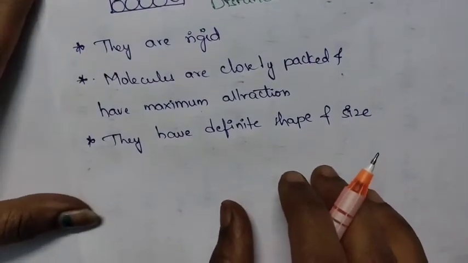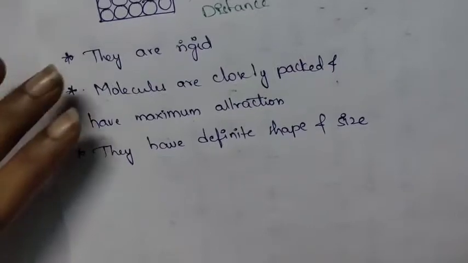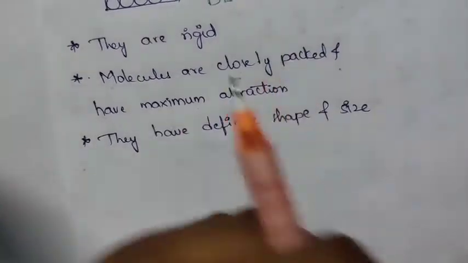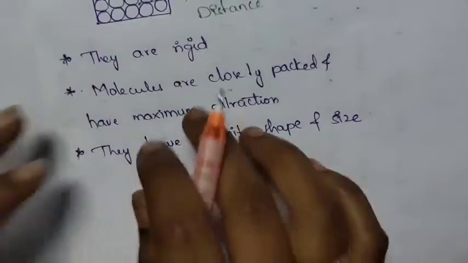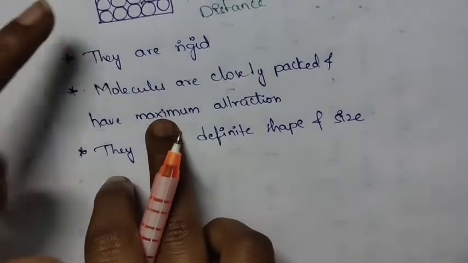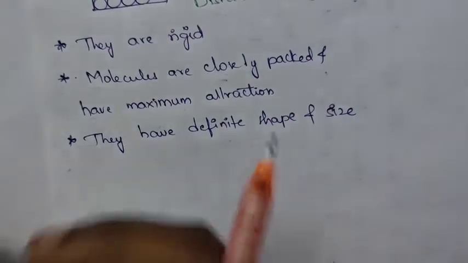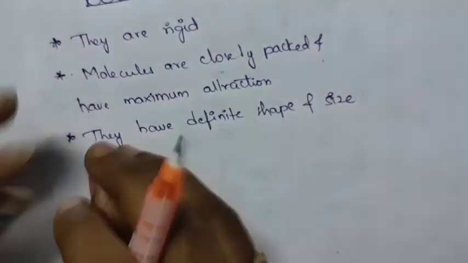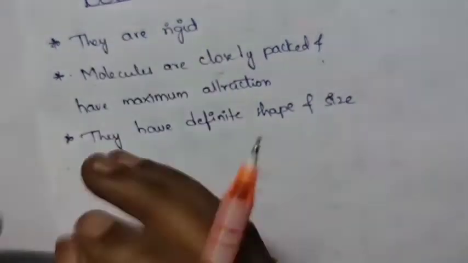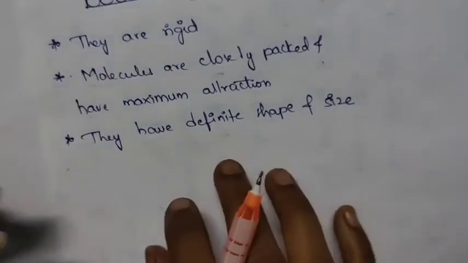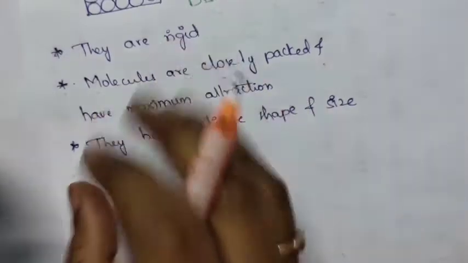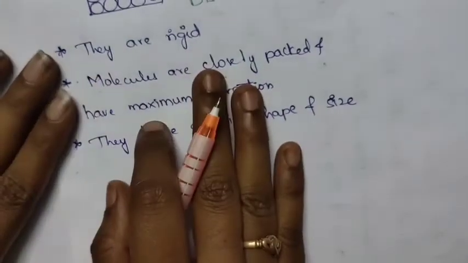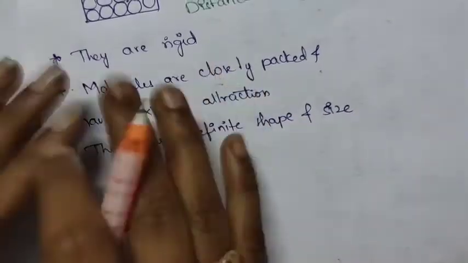This is for solids. Upon heating and cooling, the solid expands and contracts very little. So, it has very little expanding and contracting nature. Next, these can't be compressed easily, and without breaking them up, we can't use these solids.